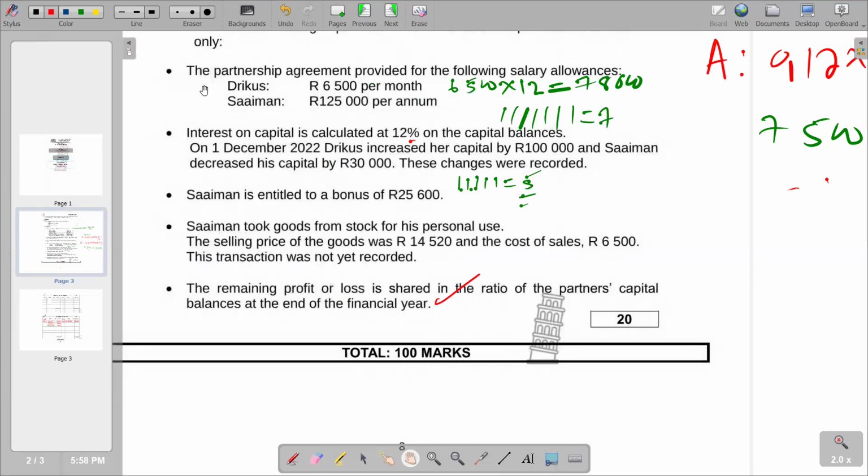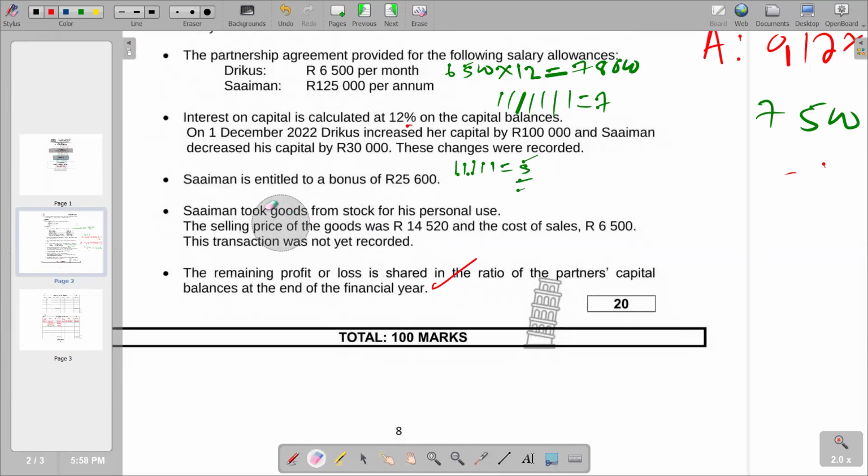So on the next part, we are now on the point which says Simon is entitled to a bonus of 25,600. So obviously we need to find out about that one. It's a bonus, and remember bonus is supposed to be on the table side of the appropriation. So we're just going to say bonus Simon, then we will put 25,600.